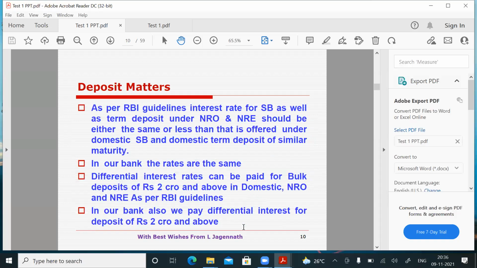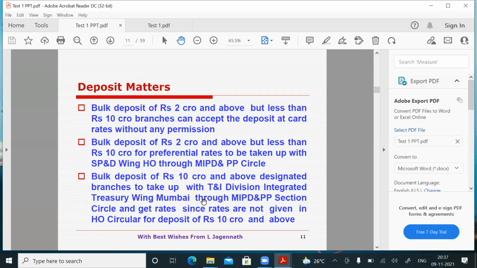Okay, let us see. What is a non-callable deposit? See here, for bulk deposit of rupees 2 crores and above, but less than 10 crores, branches can accept the deposit at card rates without any permission. Preferential rates for 2 crores and above, but less than 10 crores, are to be taken up with SP and DVHO through MIPD and PP circuit. So don't be under the impression that for 2 crores to 10 crores you can give a differential rate without anybody's permission. If you are giving card rate, you don't want anybody's permission. If you want to give a differential interest, you have to get permission from head of SP and DV.